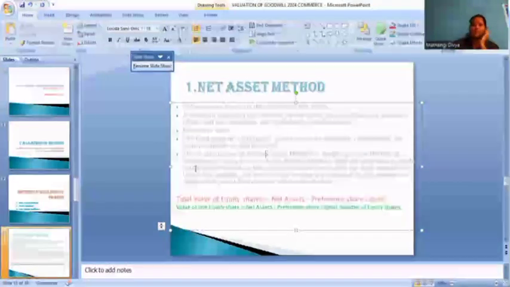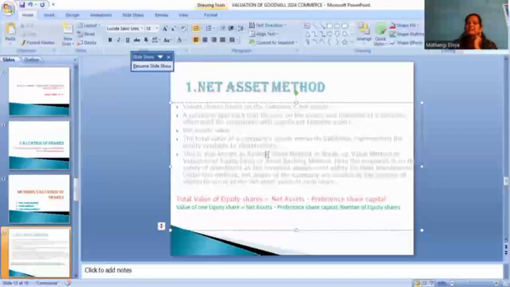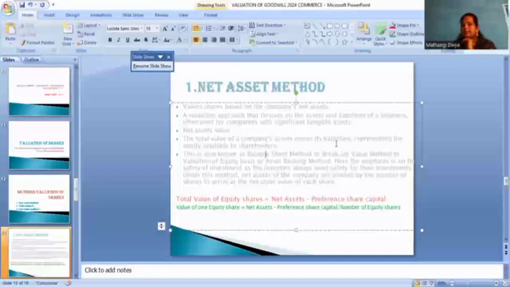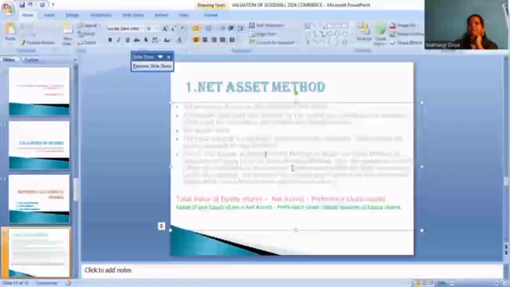Representation will be very important. And this method is also known as the balance sheet. We take the assets and deduct the liabilities, that is called the balance sheet. And the breakup value method and valuation of equity basis, asset backing method.